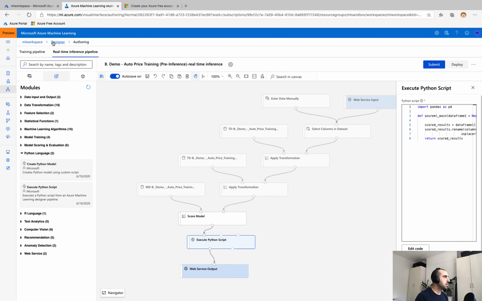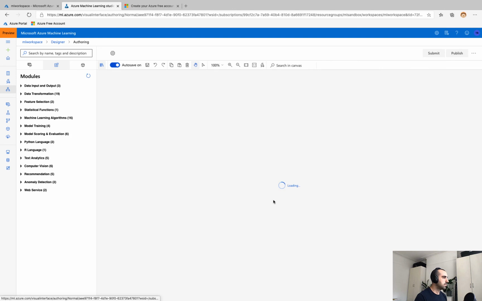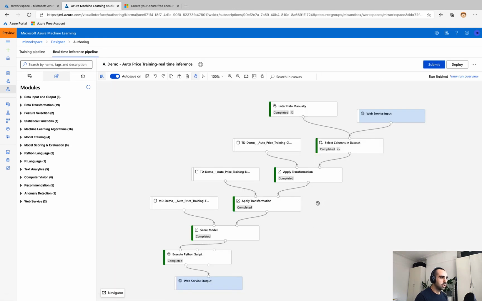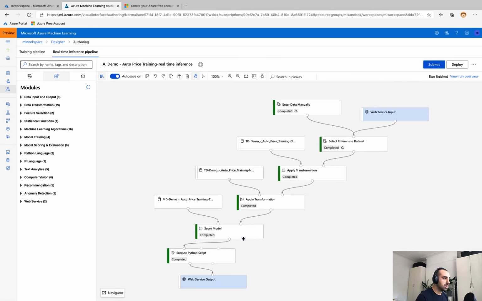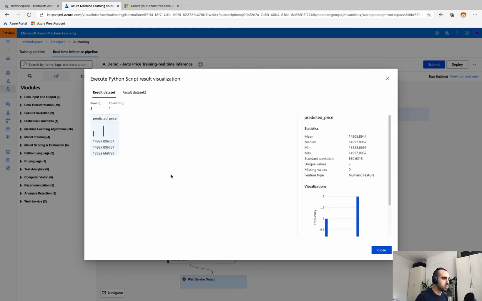Once that's submitted, and again, we've got one that's pre-run, so let's have a look. So here it is pre-run, we've got all the results cached. If I right-click on Execute Python Script, you can see rather than the entire score data set, we're just getting the predicted values. And so that's what's getting passed to our web service output. So there's the 3 prices for the 3 different rows.